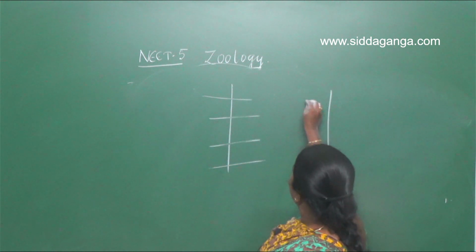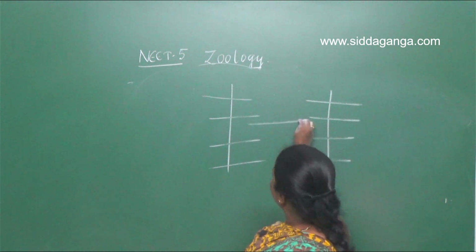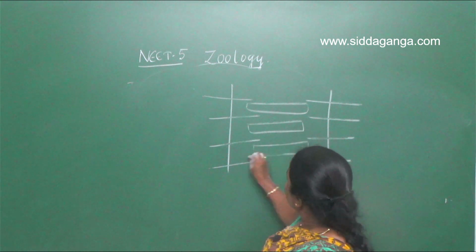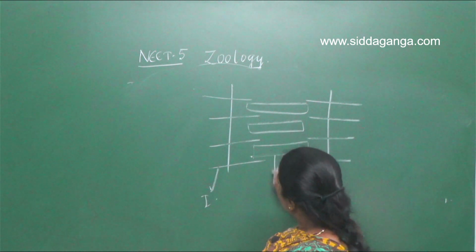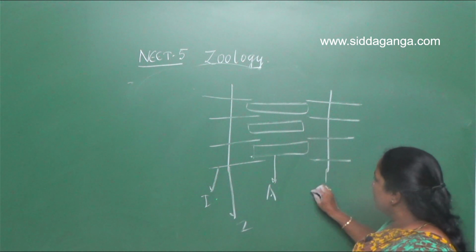Actin is called I band, myosin is called A band, and this is one Z line and this is another Z line.